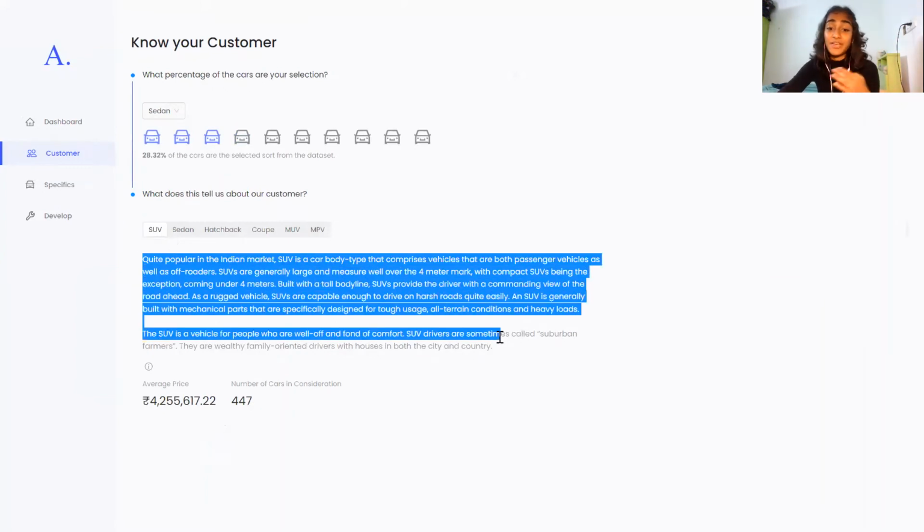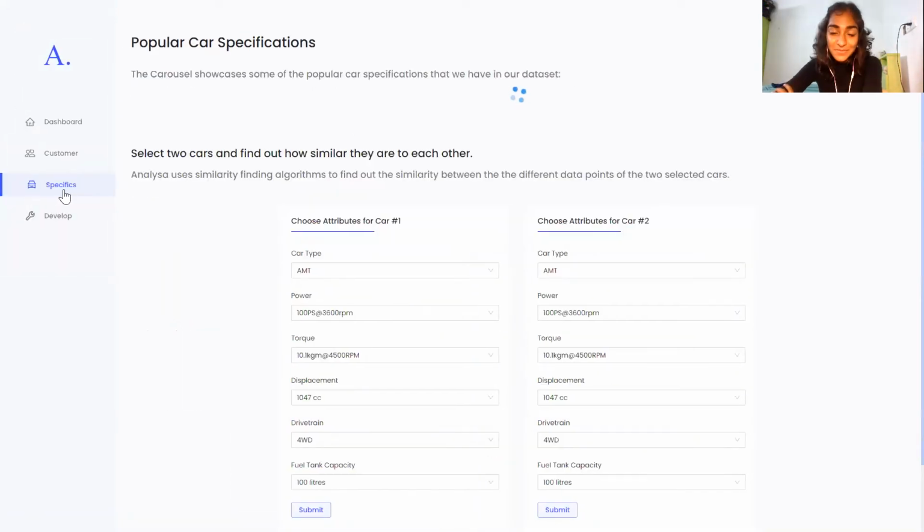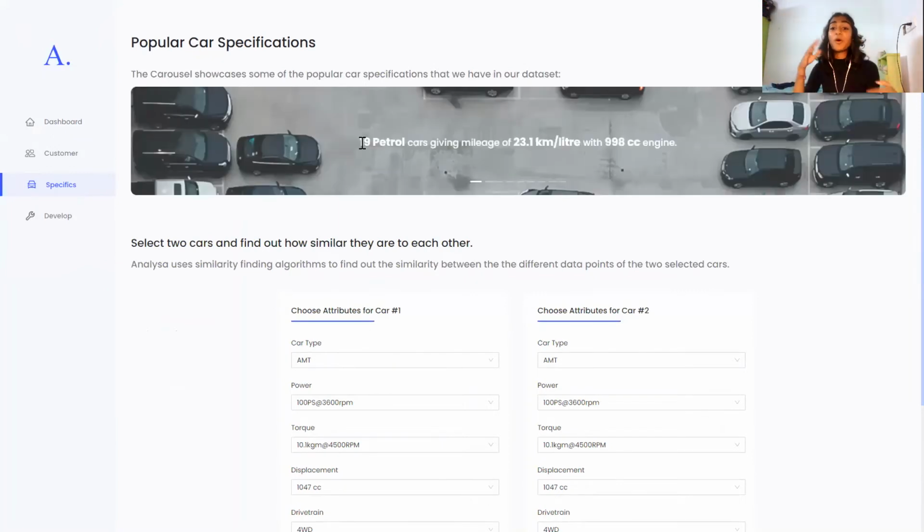This is some web scraping that I've done, where I've created write-ups for each of these body types, and you get to know a little bit about the customer. You get to know about the average price and the number of cars. So let's go to the specifics aspect of it. This tells you about the popular car combinations that we have, what specifications are popular and so on. This carousel tells you this.